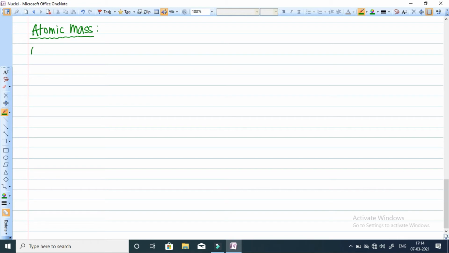So first we define the atomic mass unit, written as AMU.